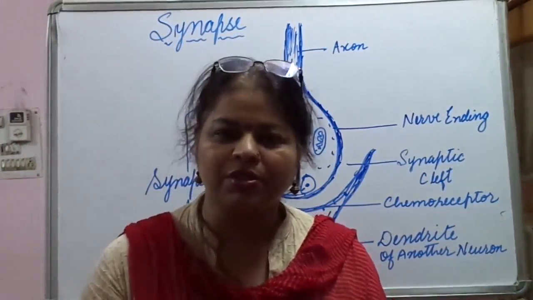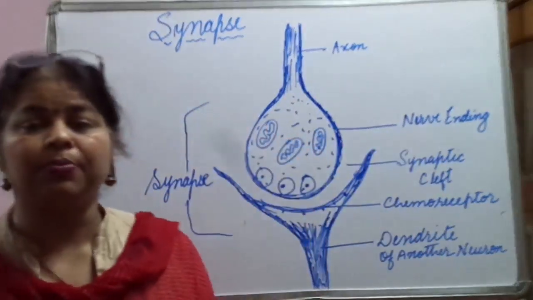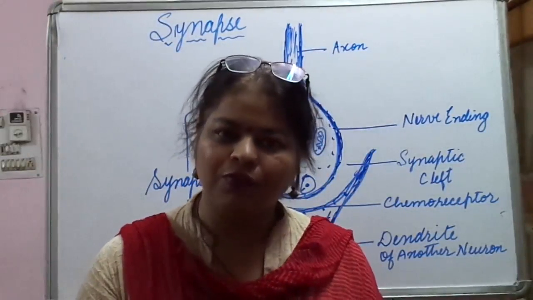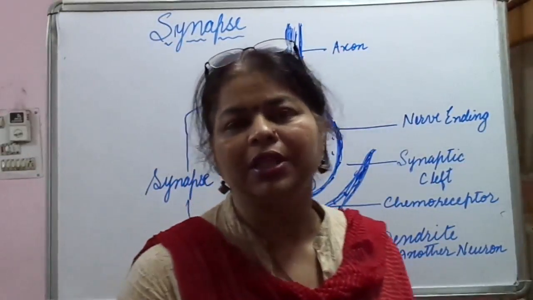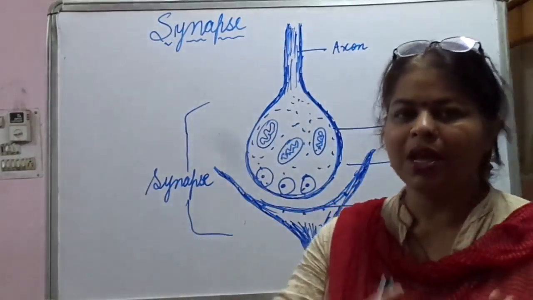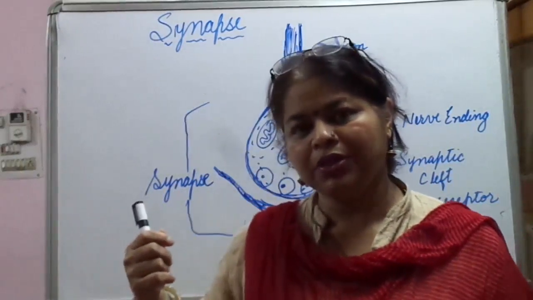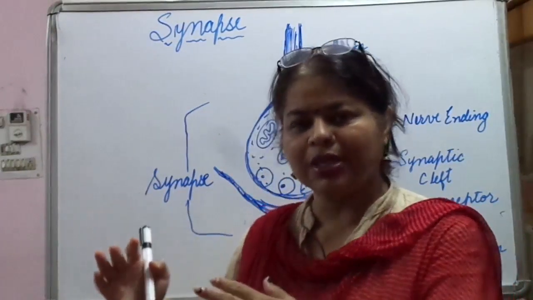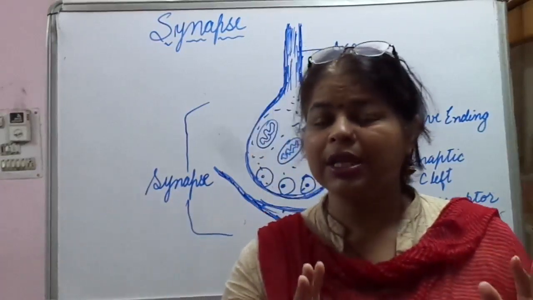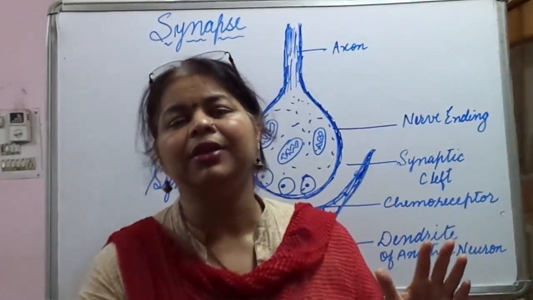What is synapse? Before that, let me introduce you to the concept. In the previous lecture, we learned about the structure of neuron. If you remember, I told you that the electrical impulse, or the nerve impulse, is taken by the dendrites and then sent to the cell body, and from the cell body it is sent to the longest part of the cell, that is the axon, and then to the nerve endings.